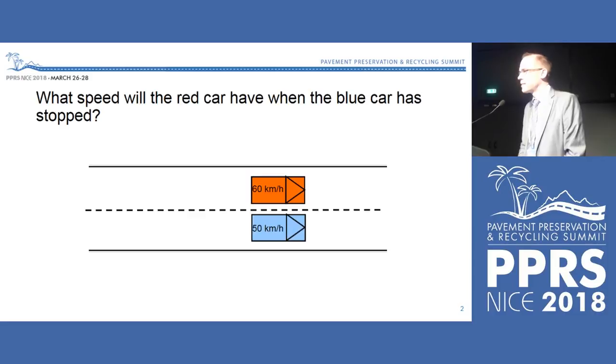I present this scenario for students every year at Chalmers University in Gothenburg, and have a lot of interesting guesses. 25? 45? Good guesses. Okay, I will present the answer in a minute.